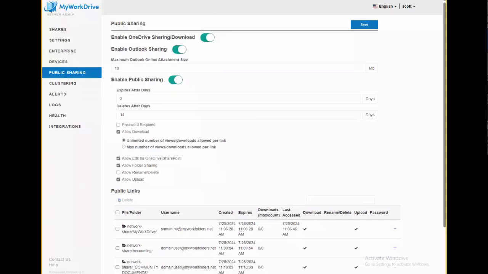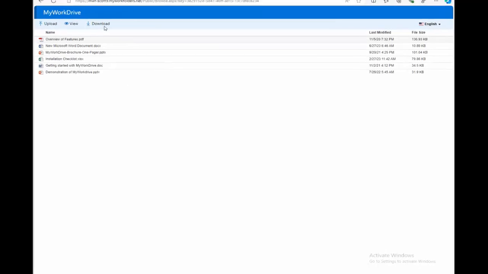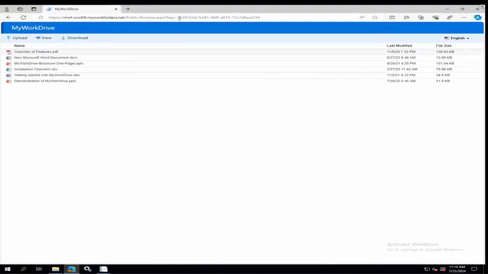A couple of things I want to talk about. One that we get a lot of interest in is public sharing. Let me get a screen share going here so you can see what I'm talking about. Public sharing is the ability for users to generate a link that you can send outside of your organization. It's a hyperlink to a web page, and users can then access these files. Maybe they can only download them, maybe they can upload to the share, maybe they're in view-only mode. But it's that really cool tool. We had a lot of requests for this.